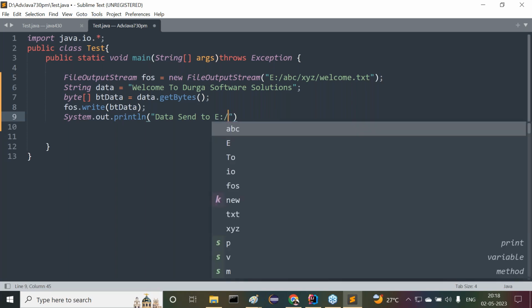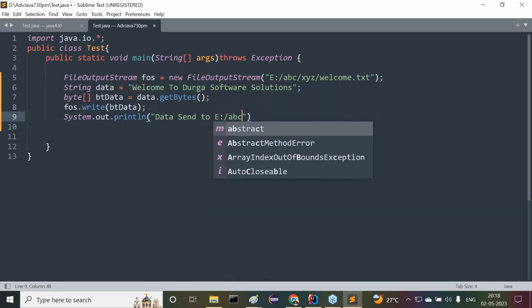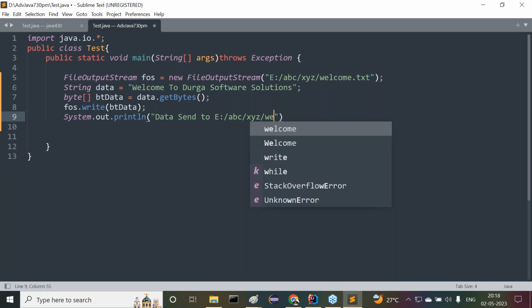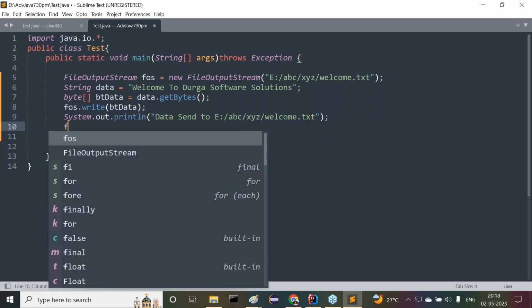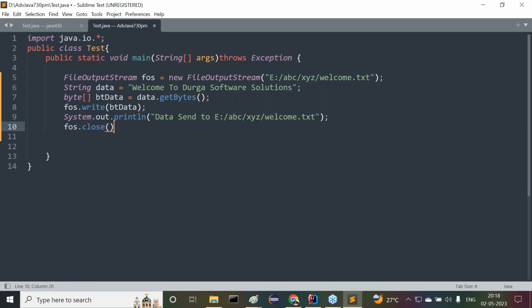Okay, E colon slash abc slash xyz slash welcome dot txt. That message I am providing. Then after this, fos dot close method. Close method is the close operation. Okay, that's enough, guys.